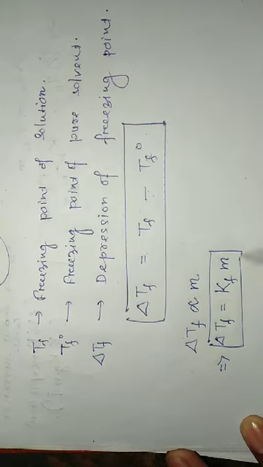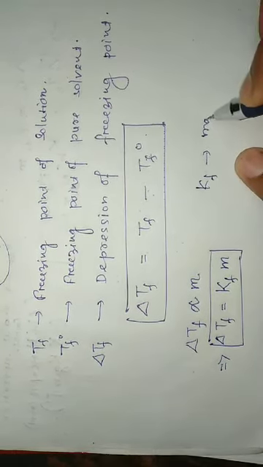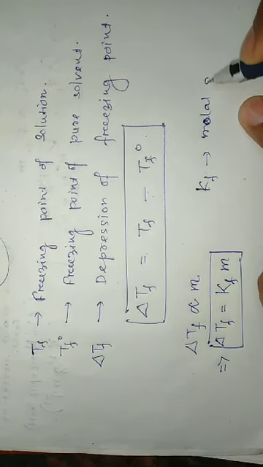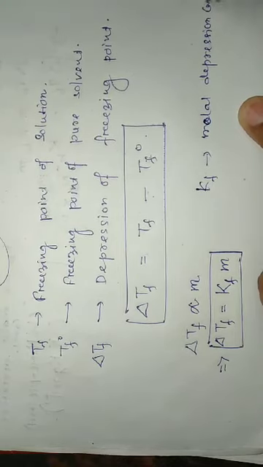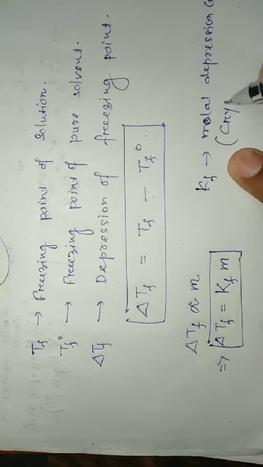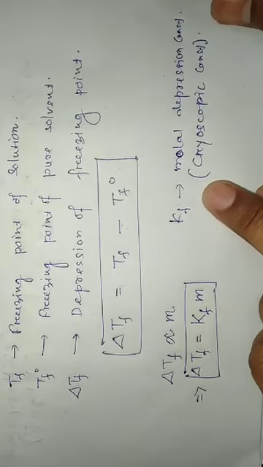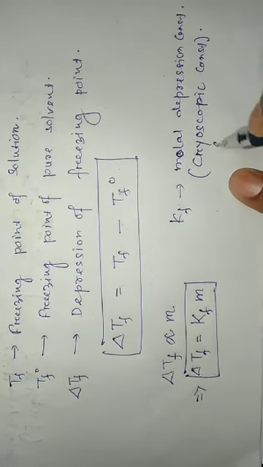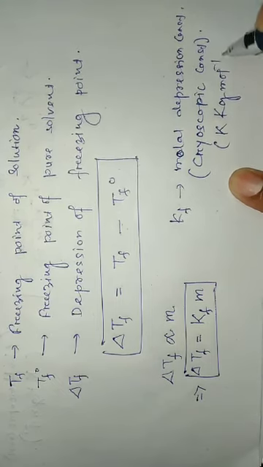Here Kf is known as the molal depression constant, or it is also known as the cryoscopic constant, and its unit is Kelvin kilogram per mole.